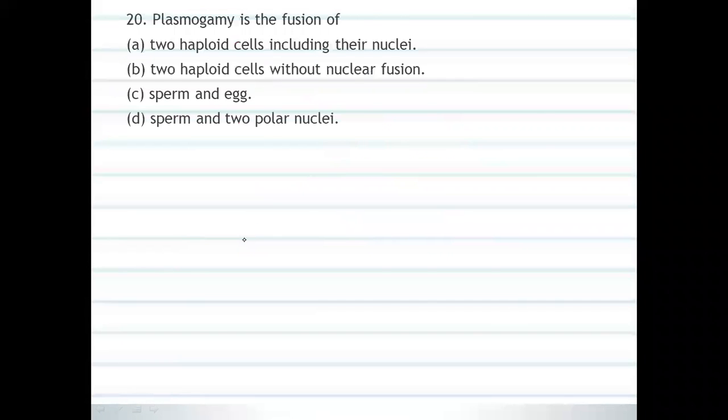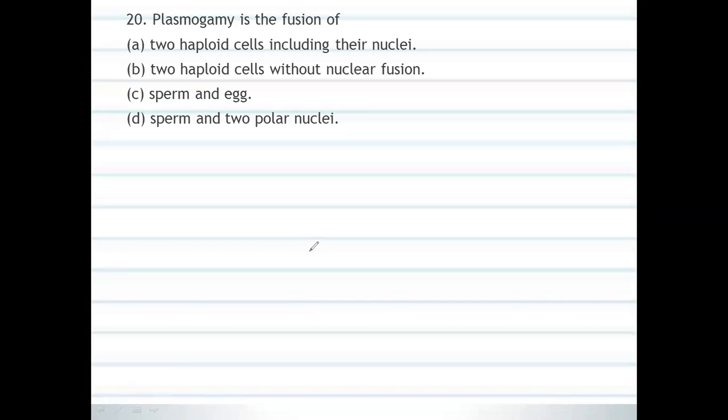The 20th question: what do you mean by plasmogamy? This is very important. Plasmogamy is the fusion of what? Option A, two haploid cells including their nuclei; two haploid cells without nuclear fusion; the sperm and egg; sperm and two polar nuclei.